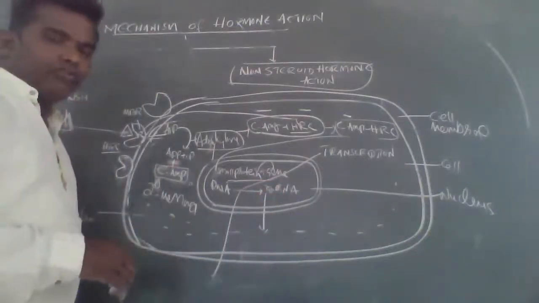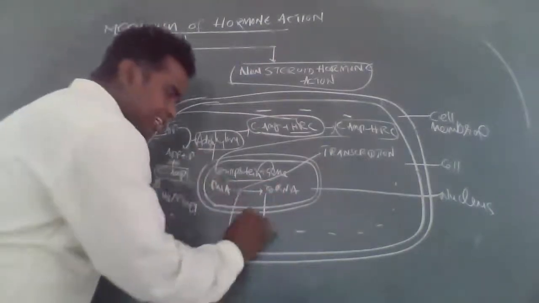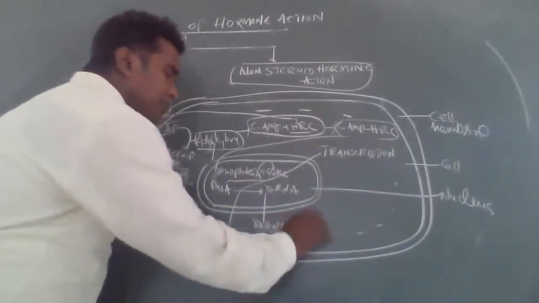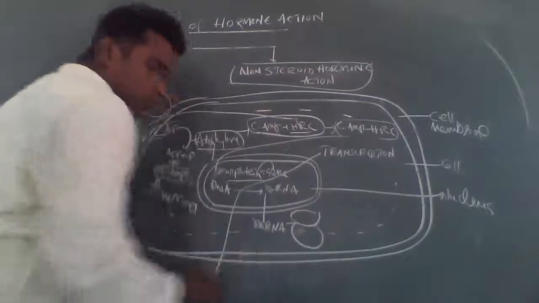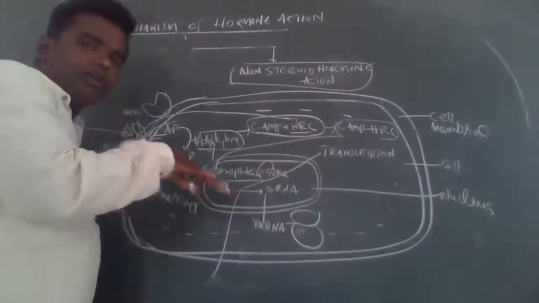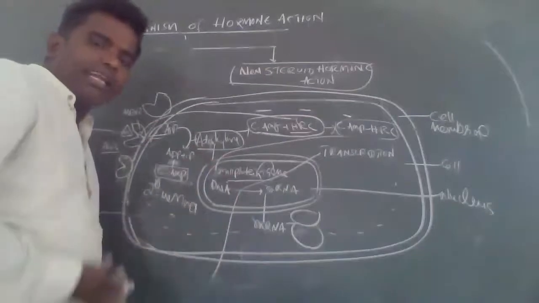The formation of mRNA from DNA is called transcription. Okay, transcription.